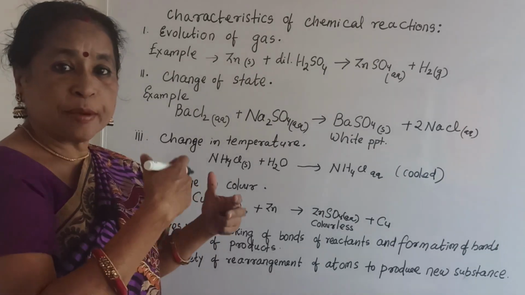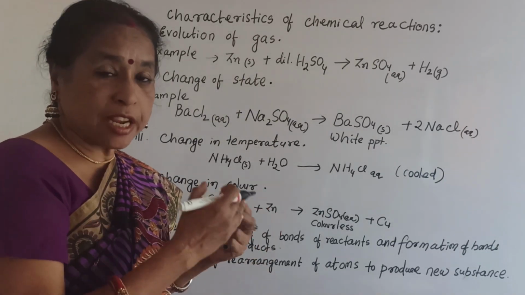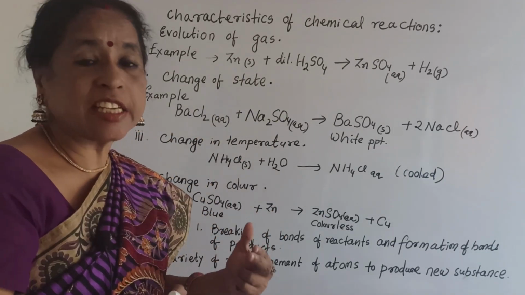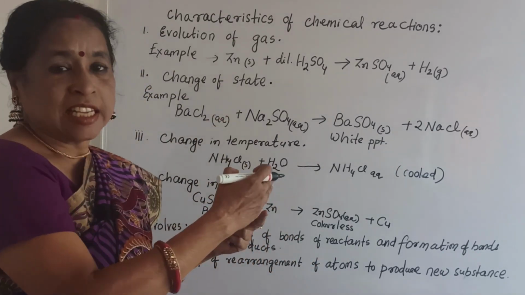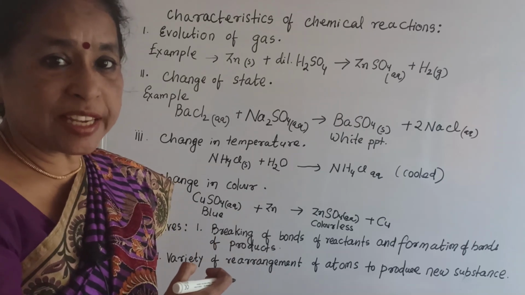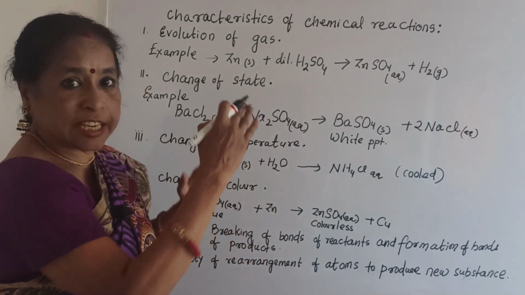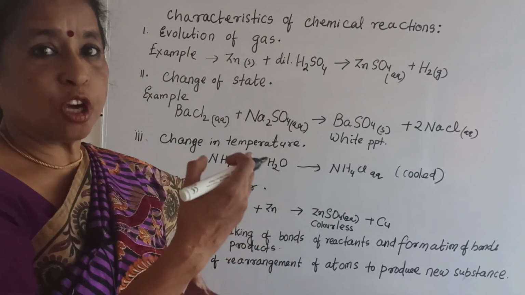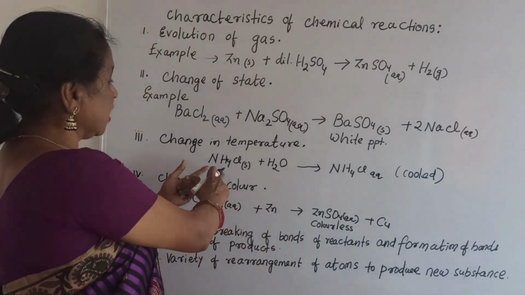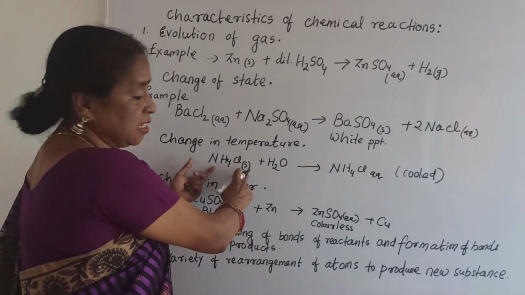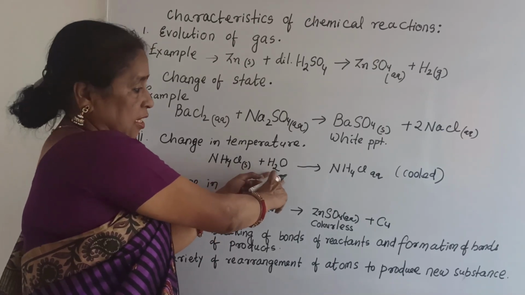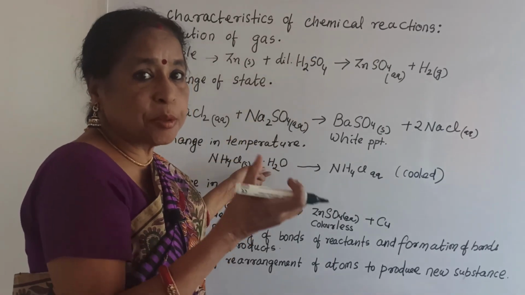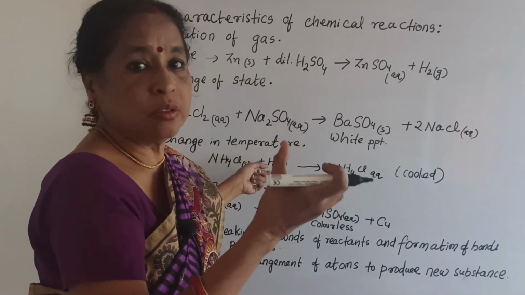Then change of temperature, whether temperature is increasing or decreasing. Now if temperature increases, that is called an exothermic reaction. If temperature decreases, that is called an endothermic reaction. Now see here, NH4Cl, which is in solid form, and when you add water, on the outer side of the test tube one can feel it is cool.